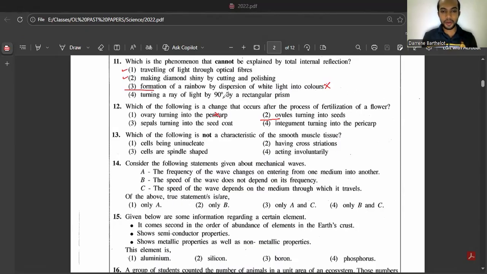13. Which of the following is not a characteristic of the smooth muscle tissue? Cells being uninucleate, that's correct. Cells are spindle shaped, that's also correct. Having cross striations, that's wrong. Because if you can remember, smooth muscle cells have a spindle shape, uninucleated, without any striations. Right? And they act as involuntary, and that is also correct. So 13 answer is second one.